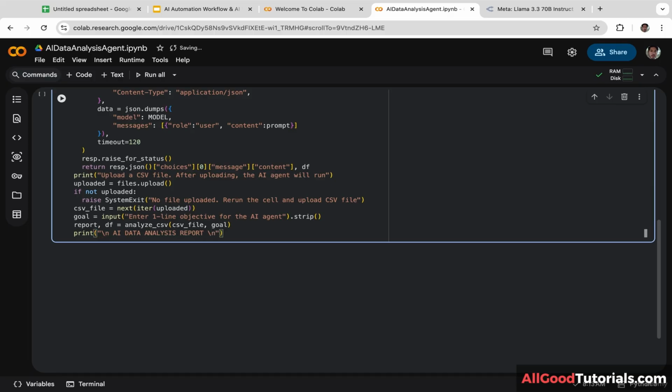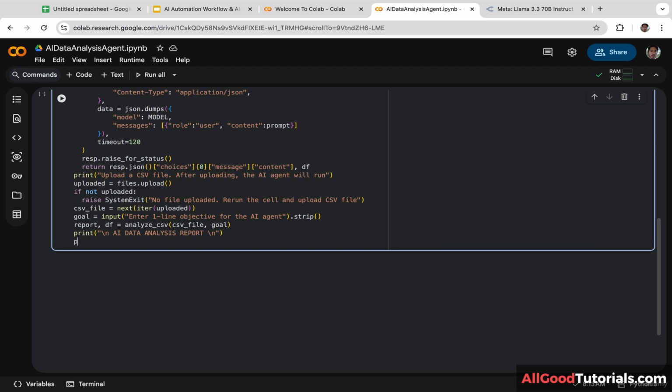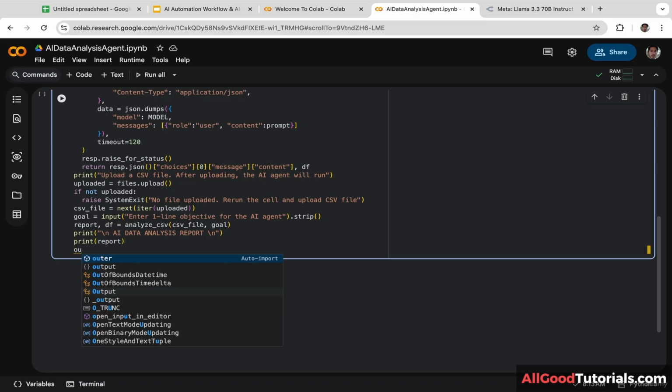Next, we are going to print the analysis. Print report. Let's copy and paste this variable and put it here inside the parentheses. Next, we are going to add the file name that will be used to save the analysis report to the disk. Let's create a new variable.